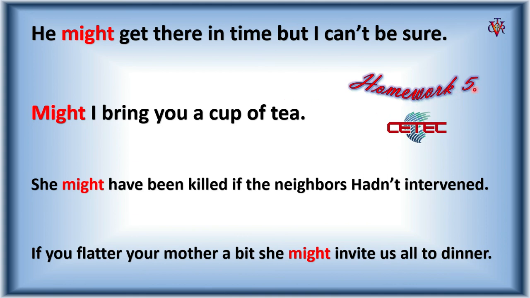Homework number 5. He may get there in time, but I can't be sure. May I bring you a cup of tea? She may have been killed if the neighbors hadn't intervened. If you flatter your mother a bit, she might invite us to dinner. Here, it's a clear example of might that will be possible 40% that can happen or be real. Homework number 5. Please check your answers.